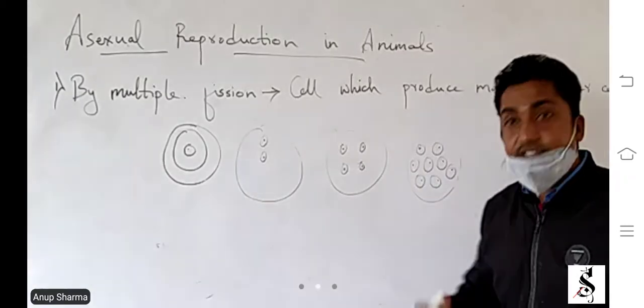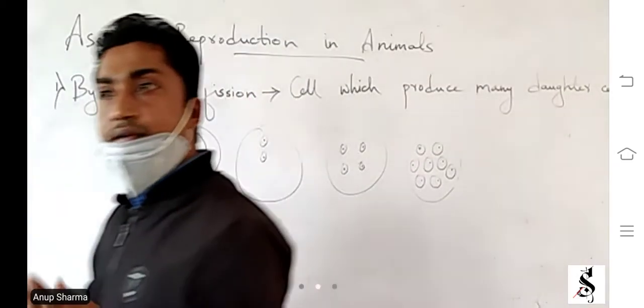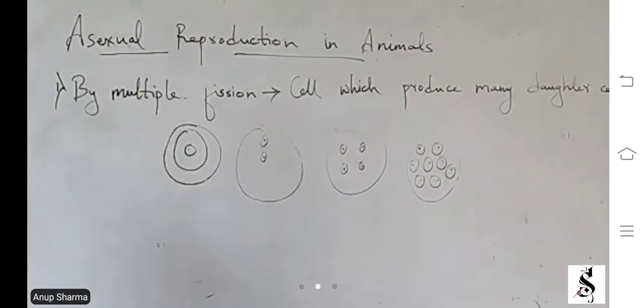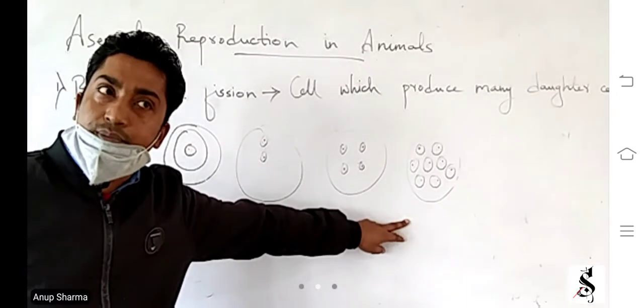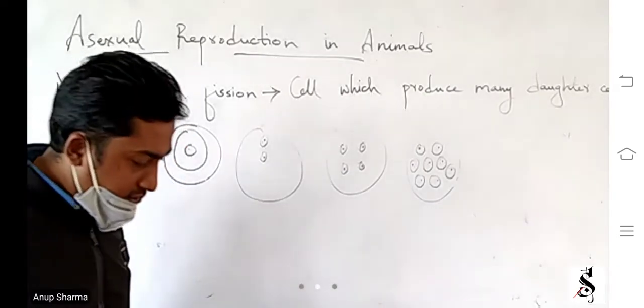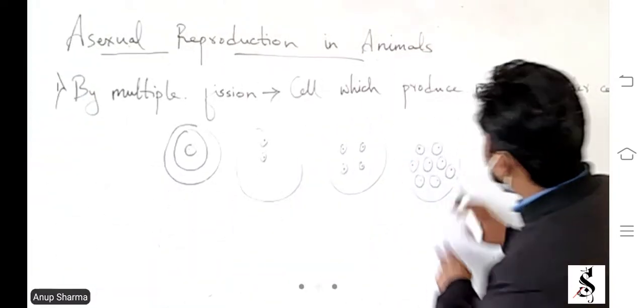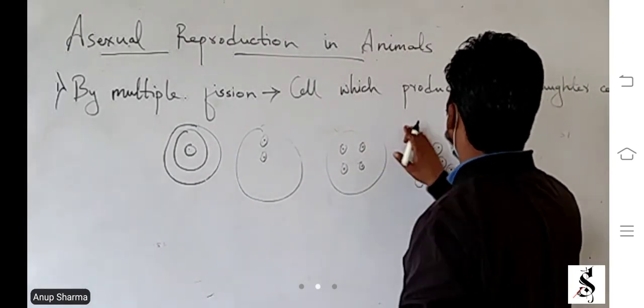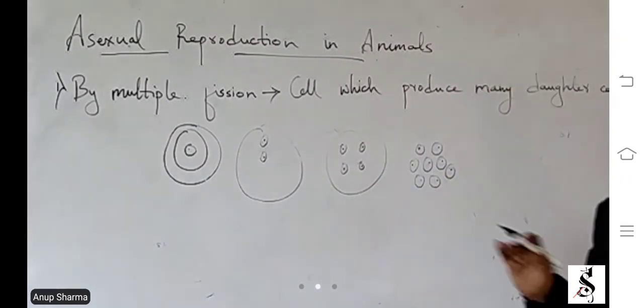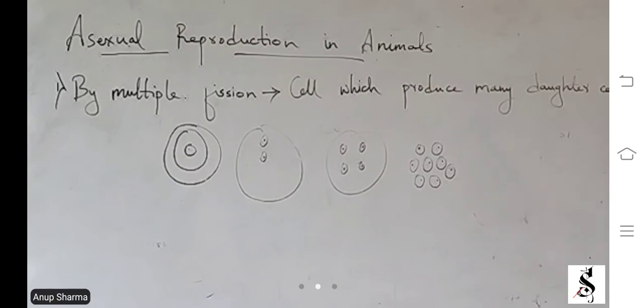Like a balloon. Example, the balloon. If you keep filling water in a balloon, what will happen later? When it gets full, what will happen? It will burst. The same thing happens with the cyst also. And the production of many daughter cells is called multiple fission.